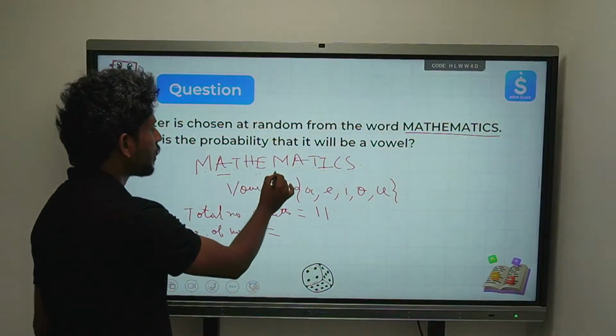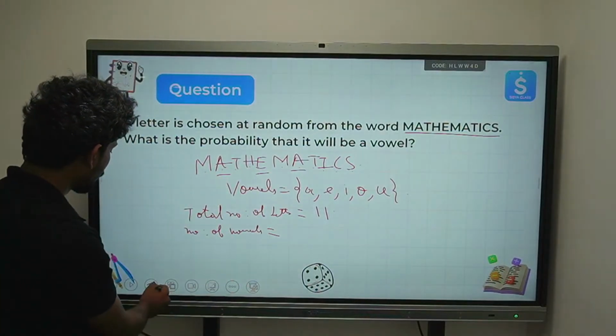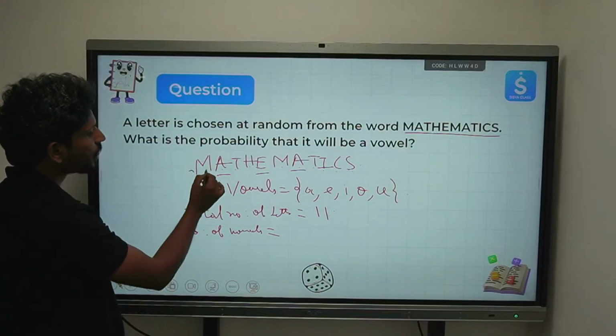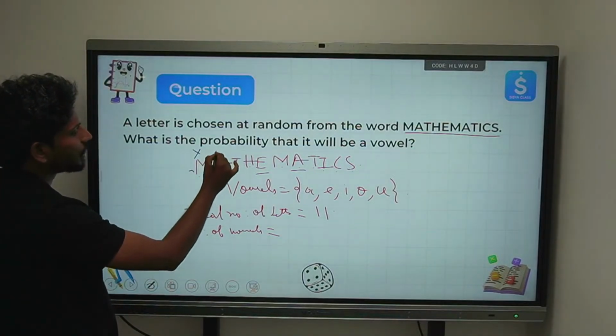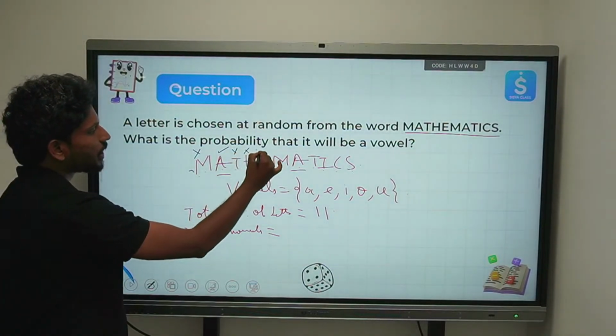A, E, A. This is a consonant. This is a consonant. This is a consonant. So this is not the case. This is a vowel. This is a consonant. H is a consonant. E is a vowel.